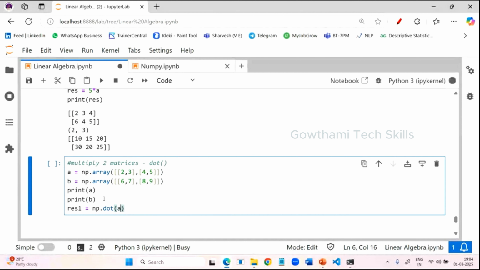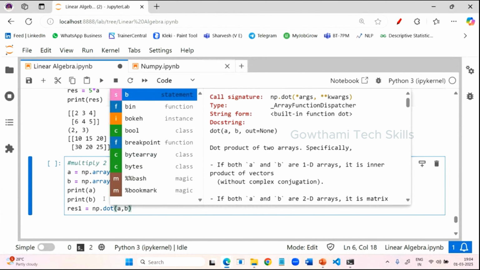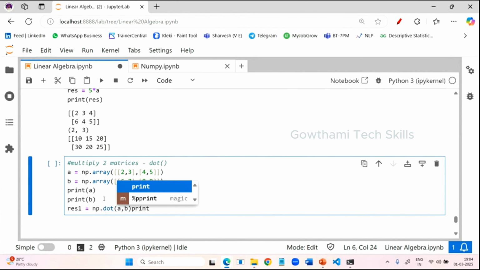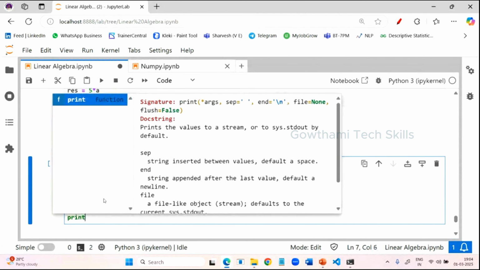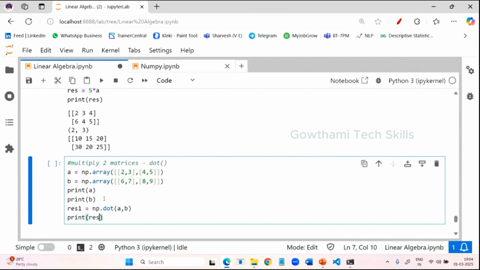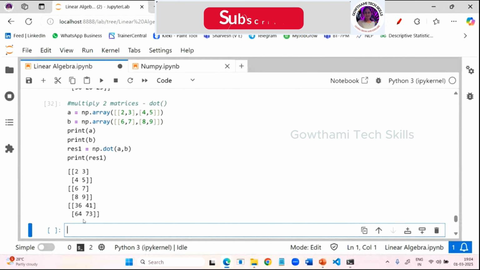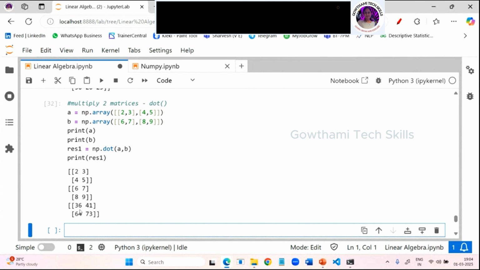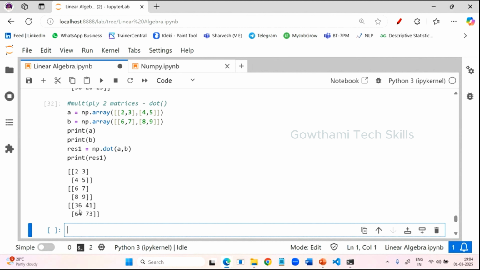The arguments are the matrices A and B. So the resultant is equal to np.dot of A and B. Now try to print that resultant variable. Now run and check it. So these are the values. How is it going to be multiplied?